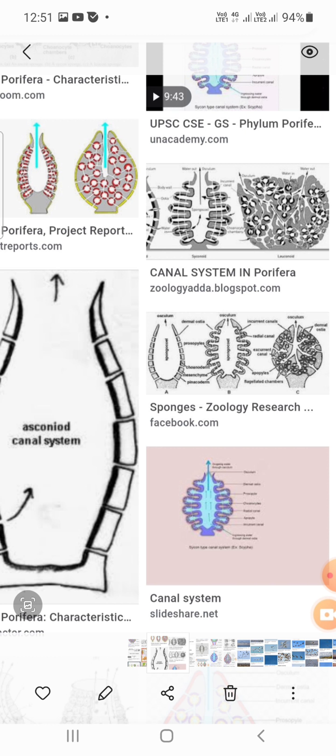by apertures termed dermal ostia or dermal pores. These incurrent canals represent the original outer surface of the asconoid sponges, so they are necessarily lined by epidermis.